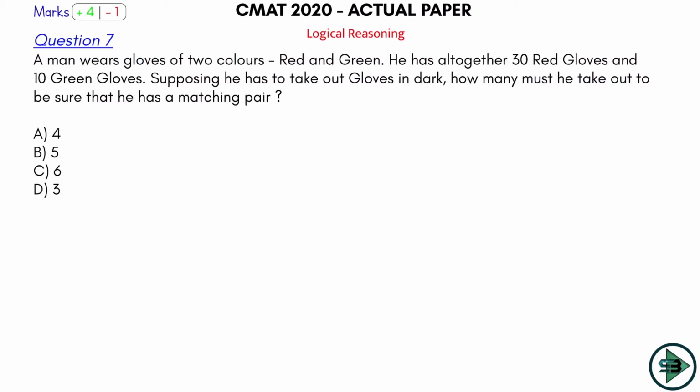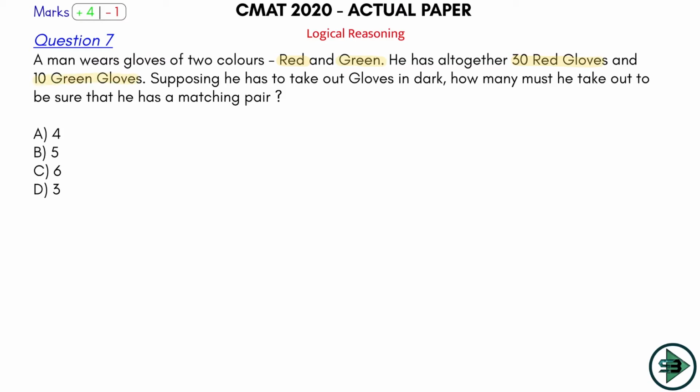So now let's come and play ball number 7, question number 7 in the logical reasoning section. Let's see if we can hit a 6 or a 4 on this question. So what is the question saying here? Let's understand that first. A man wears gloves of 2 colors, red and green. He has altogether 30 red gloves and 10 green gloves.